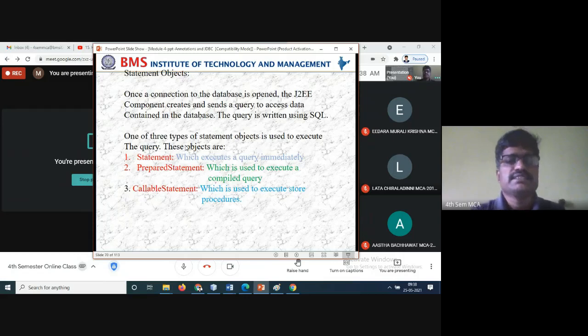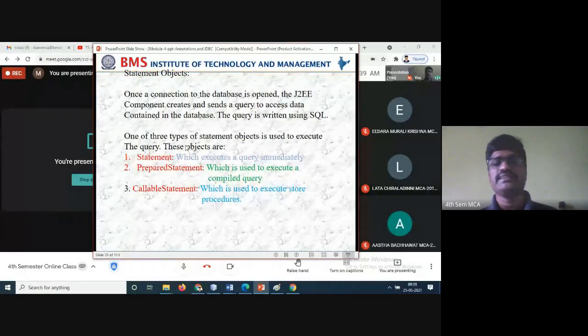Next is statement objects. Once the connection to the database is opened, the Java components create and send a query to access the data contained in the database. Once the connection is established, that means wherever you are giving the open driver statements, all these things, the connection will be established. So the port numbers, all these things, should match. Once the connection is established, you can execute your queries.